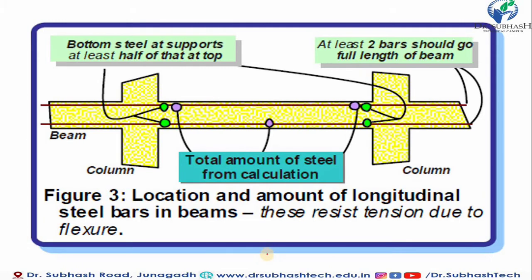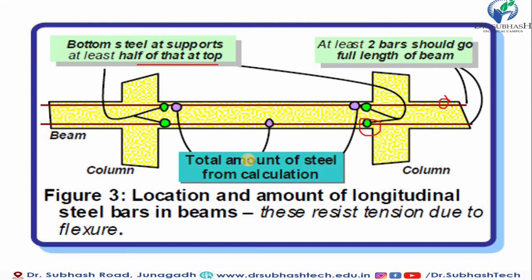So you can see in the figure the location and amount of longitudinal steel bars in the beam. You can see that this one is the bottom steel, and supported at least half of it is the top bar. You can see that this is the continuous bar. At least 2 bars should run the full length of the beam. This bar should be provided at the top as well as the bottom.